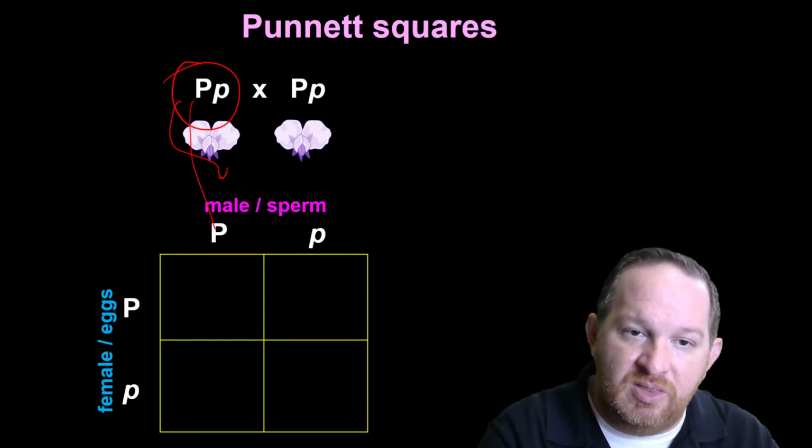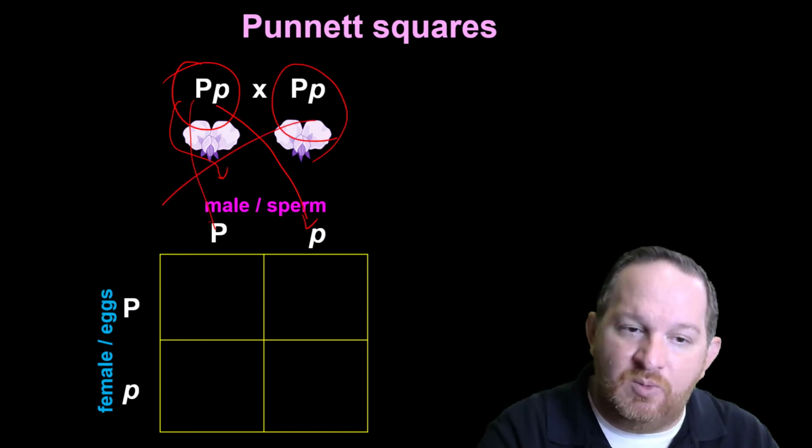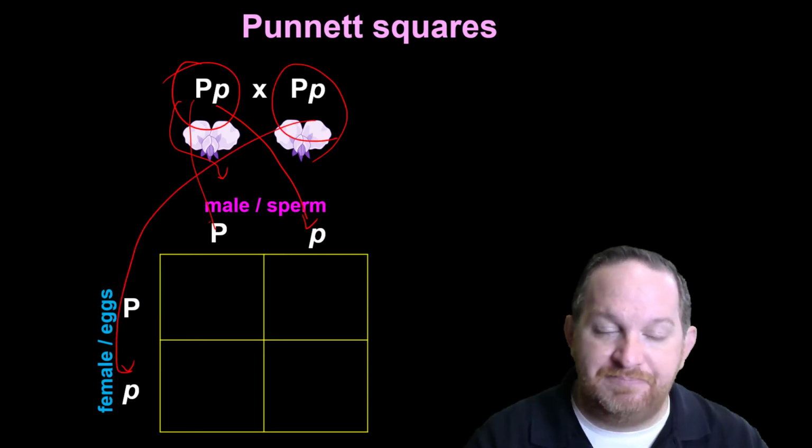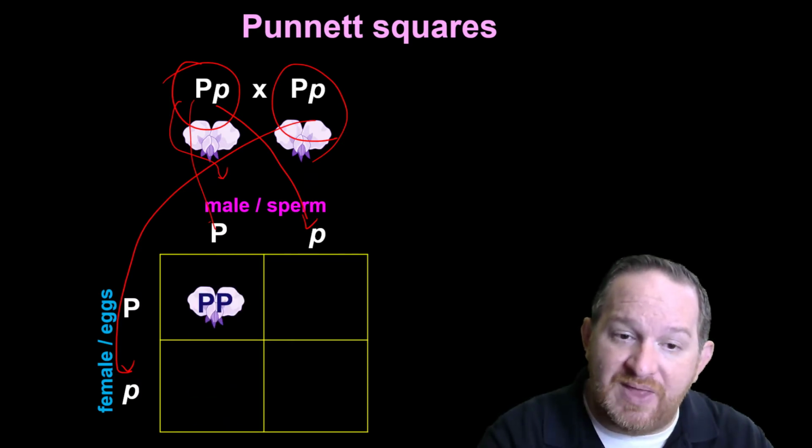We take one of them in there. We take the other one, put it over there. If this was the female, the egg, we're going to put that there, one there, and there. Then you just do the cross. So this first one would be a big P and a big P. And then we would know that that's, of course, a purple flower because it's got the dominant.